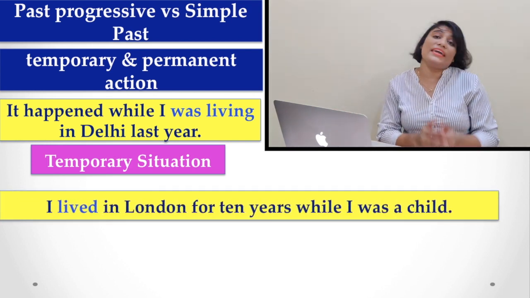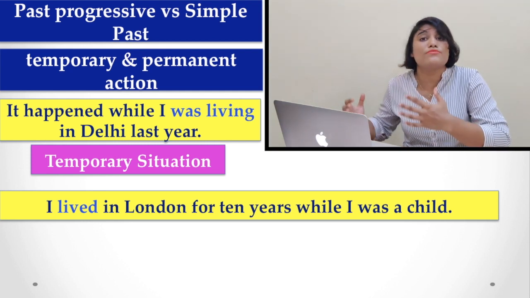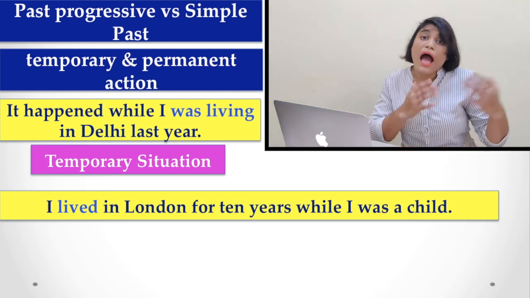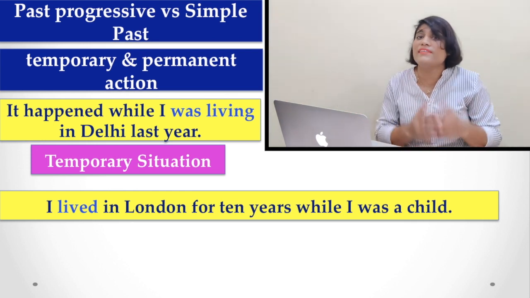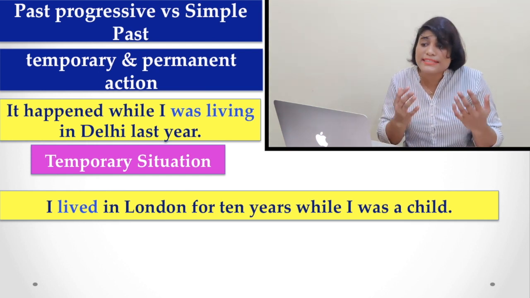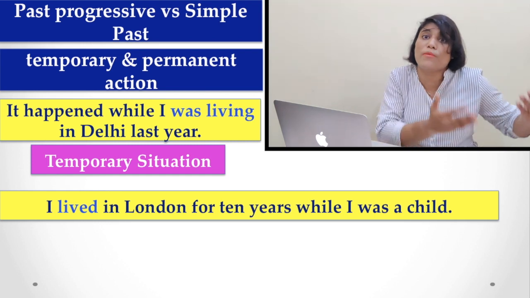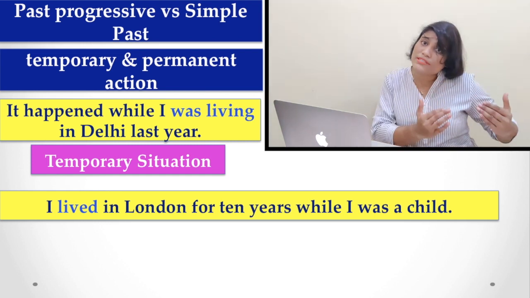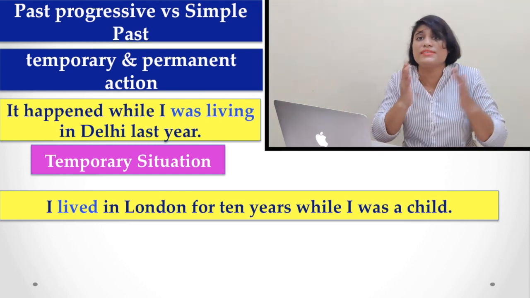But if we say I lived in London for 10 years while I was a child, this is another situation, but look at it. This is not a temporary situation, that is, I lived there and stopped. This is a permanent situation.